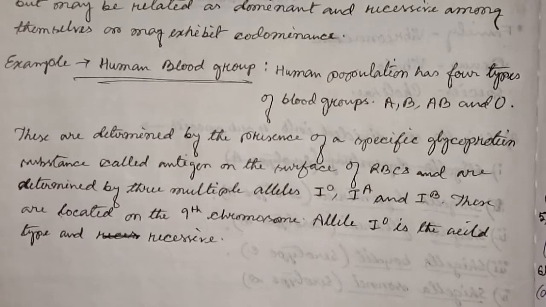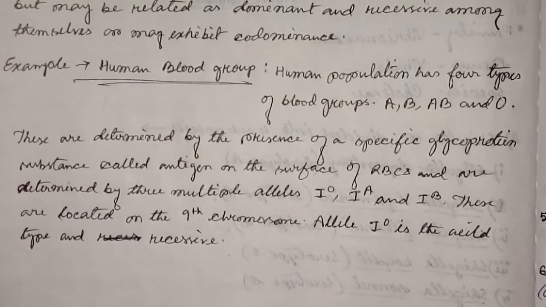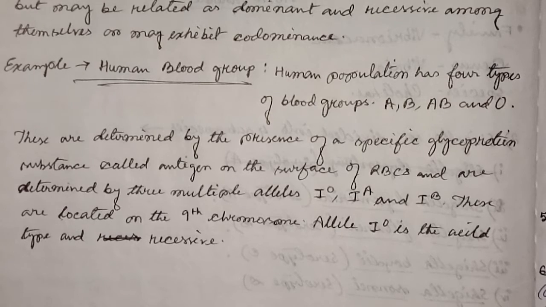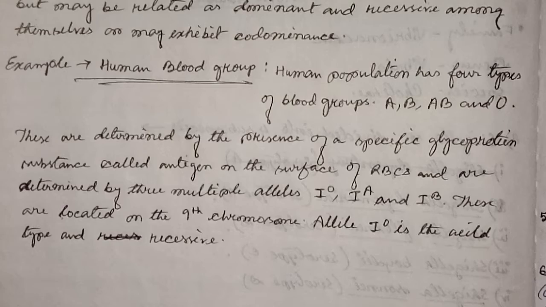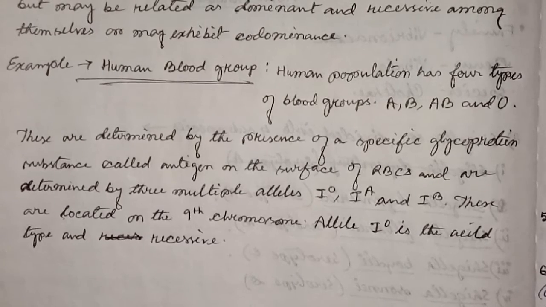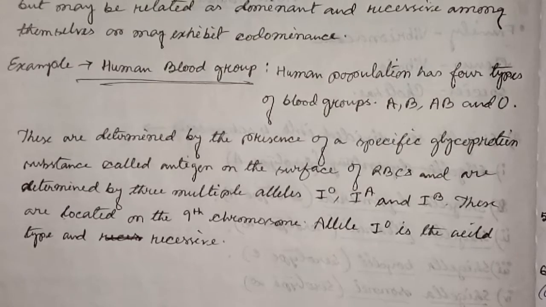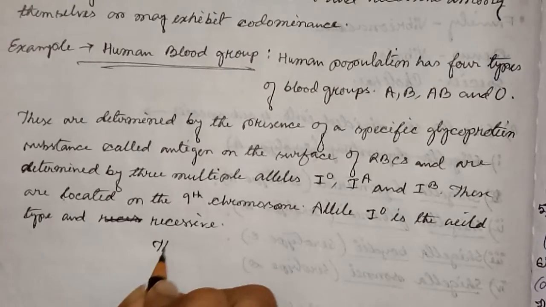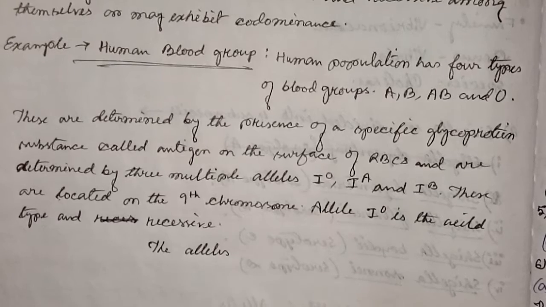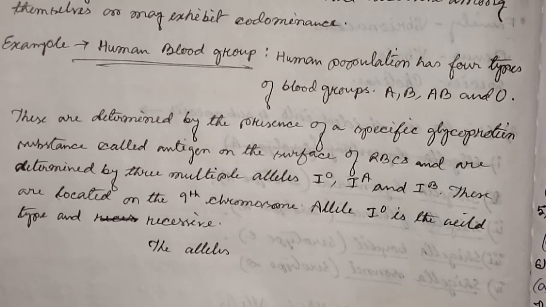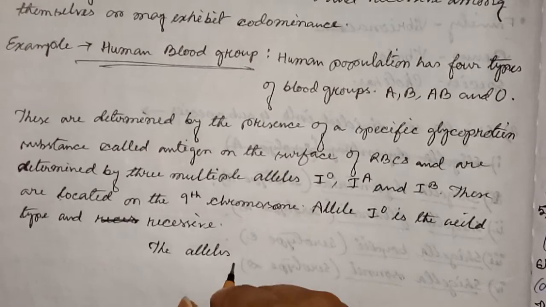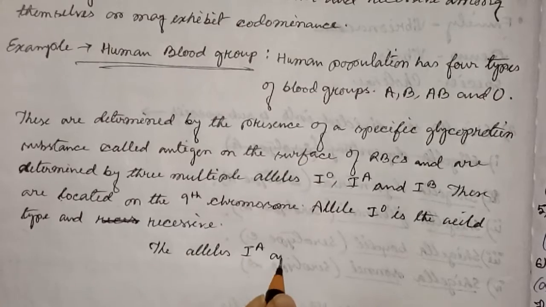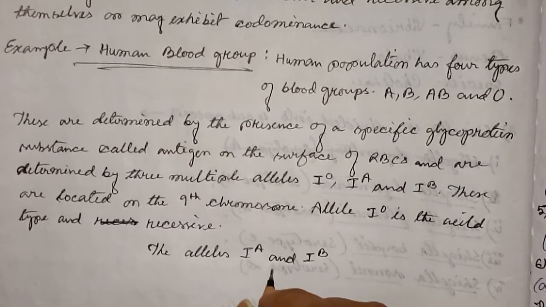Okay. Now, the alleles IA and IB are dominant over gene IO but are codominant to each other, and both are expressed when present together.